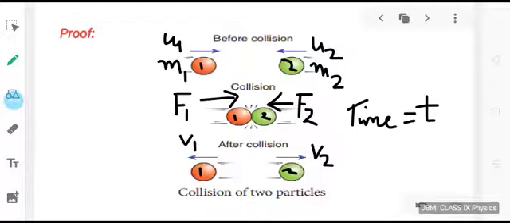We will try to write down the expression for the force using Newton's second law of motion. We know from the second law, force is equal to mass into acceleration. When the first object is applying force F1 on the second, due to this force, there will be some acceleration in the second object. Similarly, when force F2 is applied by the second object on the first one, there will be some acceleration in the first object.